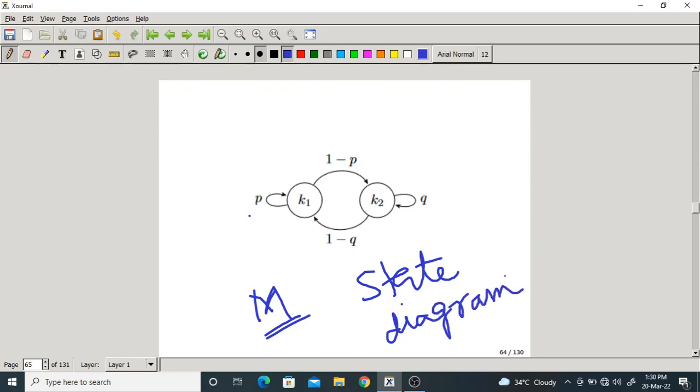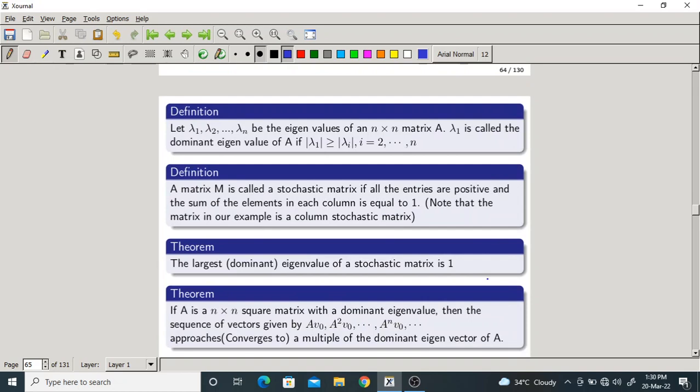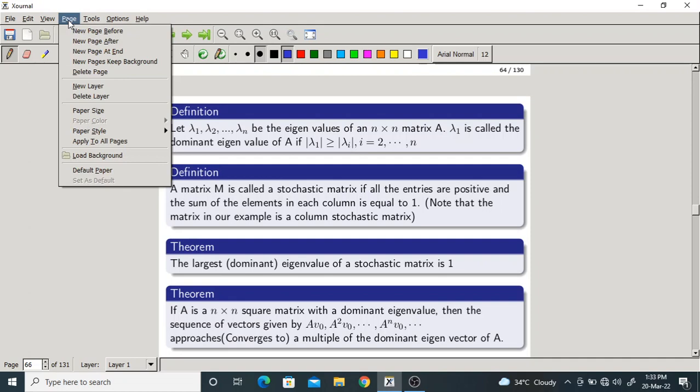Okay. Now we'll see some definitions. Let us start with some definitions which are very important in our course. What is the first definition? Let lambda 1, lambda 2, and so on be the eigenvalues of an n cross n matrix A. Lambda 1 is called the dominant eigenvalue of A if its magnitude is more than the magnitude of the remaining eigenvalues.